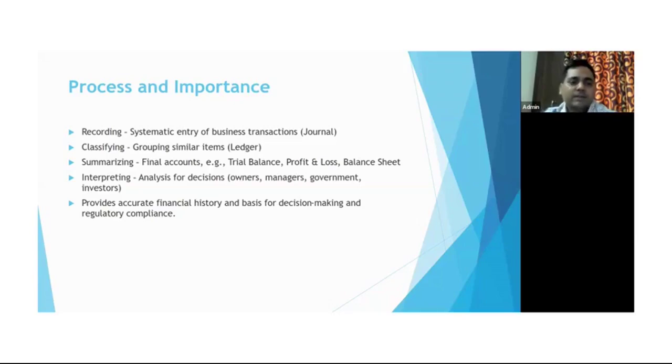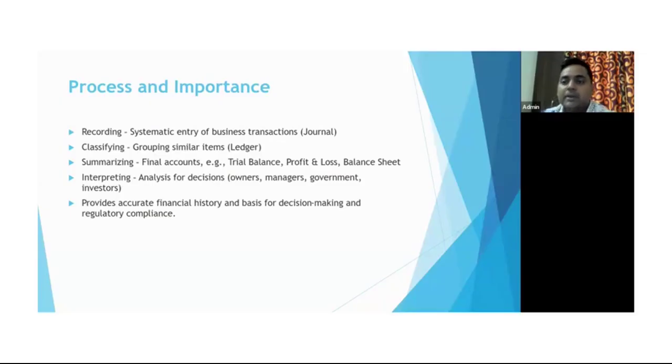Next one is an important aspect of this. It provides accurate financial history. So anyone can see past records, the previous history of the company. On the basis of that, they can take the decision. Okay, and also the regulatory compliance. That is the most important aspect.